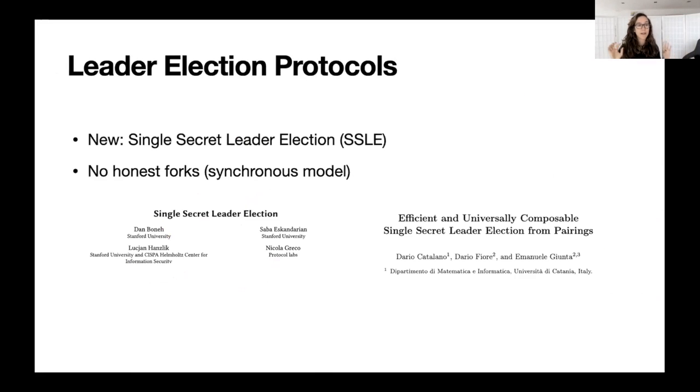Motivated by this, there is a new cryptographic primitive that has been presented recently and that is being actively researched at the moment. It's called single secret leader election, or SSLE. This is in opposition to probabilistic leader election, or PLE, that I've just mentioned before. This crypto primitive is really cool because there will be exactly one leader elected per round.